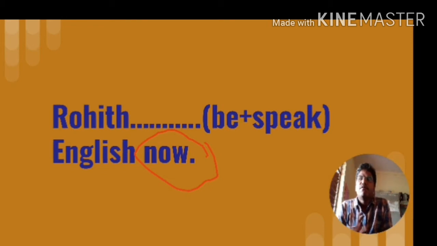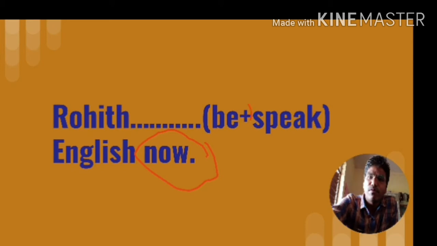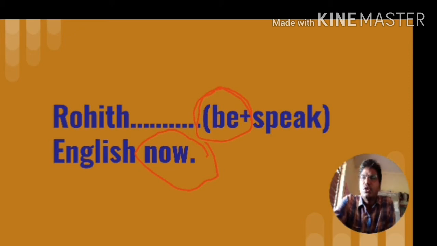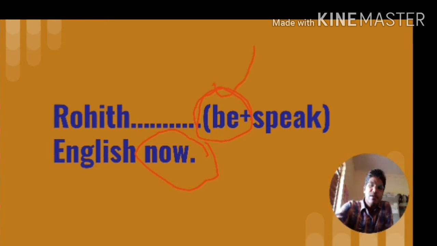Okay. When you recognize that, then you directly go to the helping verb form. Be. This shows which form of helping verb you should use. It says you should use be form helping verb, that is, in the present tense.